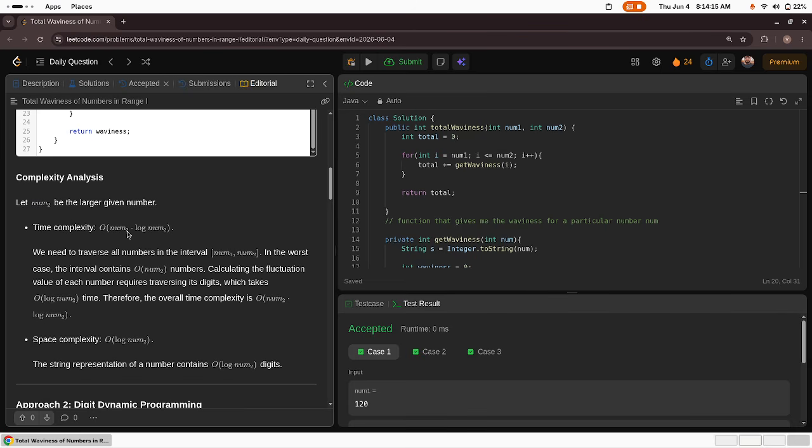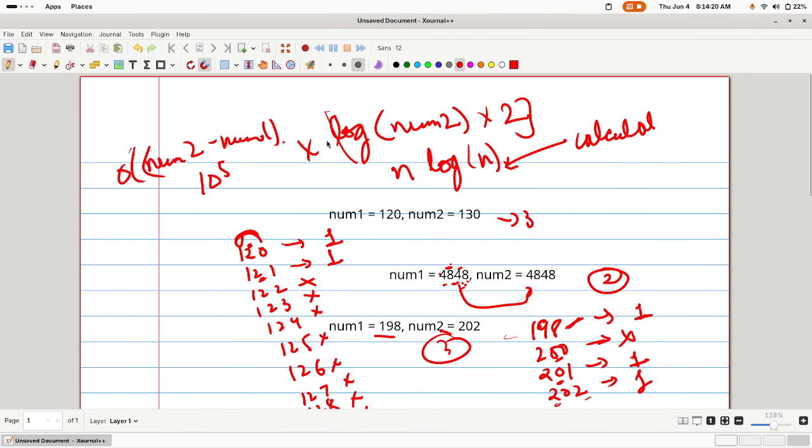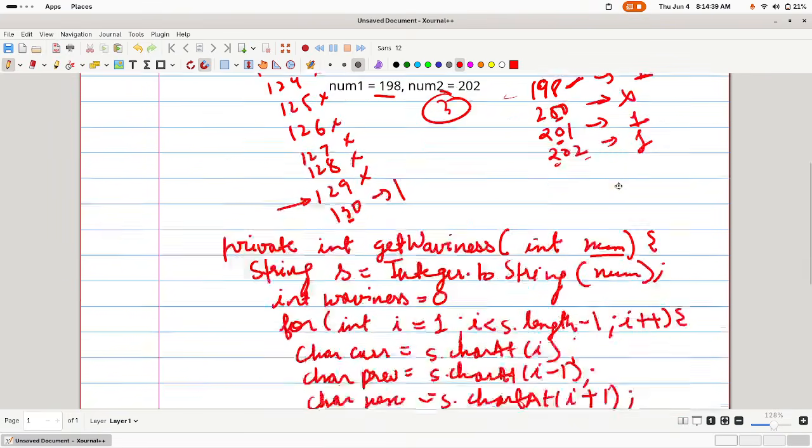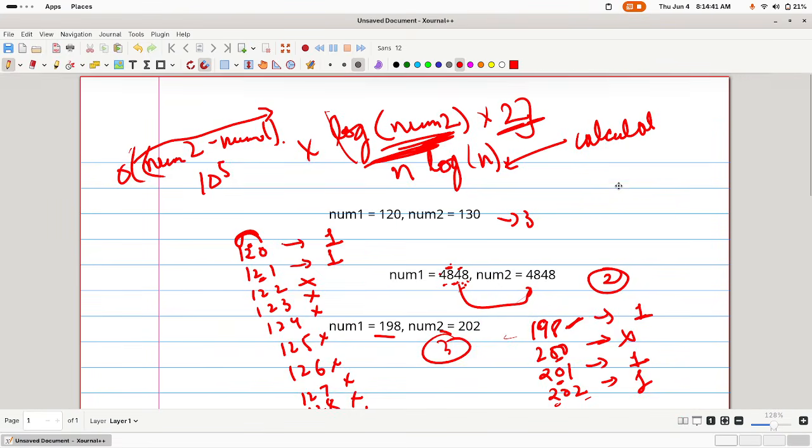Its time complexity is somewhat around num2 into log num2. That's what I told you. Because we are iterating over the whole range, so taking the maximum num2. Now log num2, why? Because converting a number to a string, how many digits are there in a number? There are almost log n. So I'll take log num2 into num2. That will be my time complexity. I think it's clear. Space complexity will be big O of 1. So I think the space and time complexity are clear.